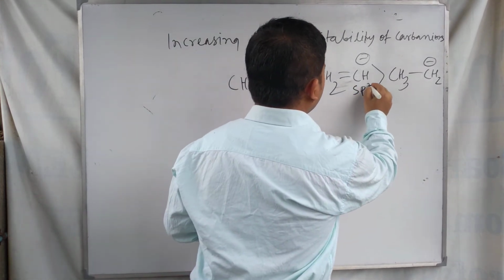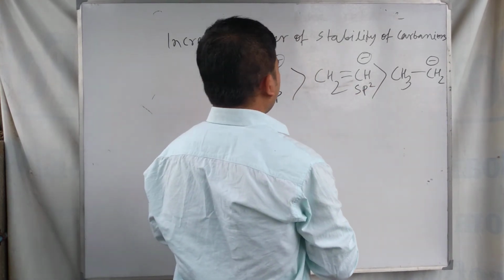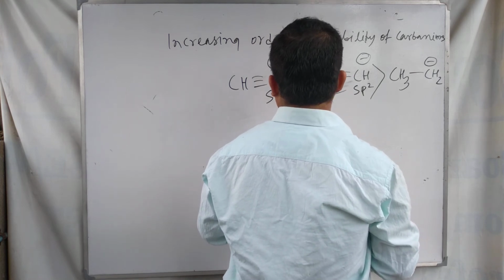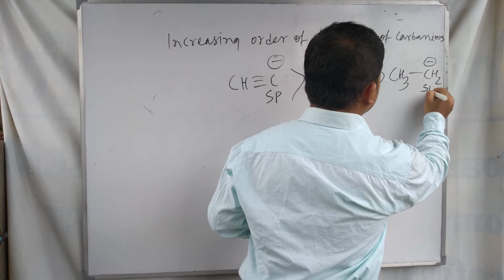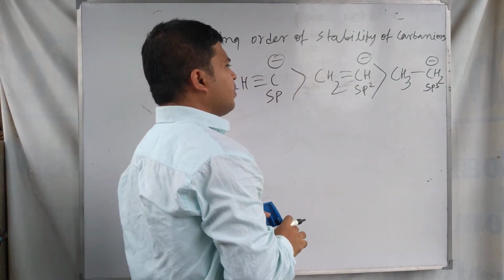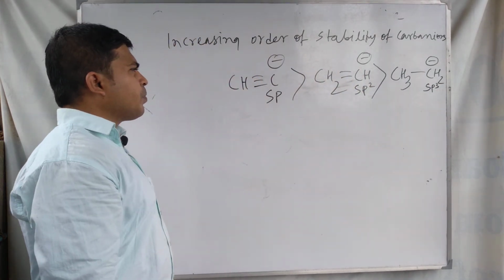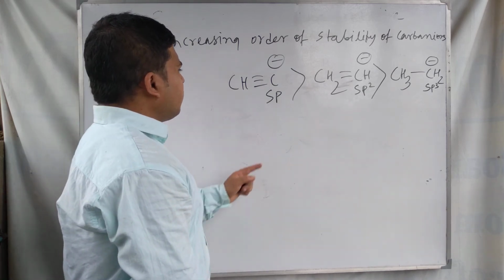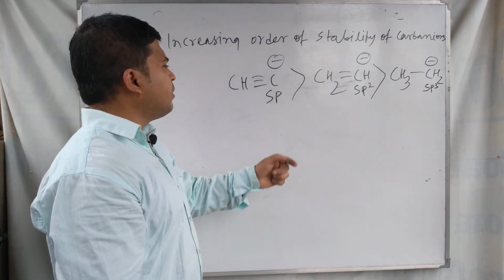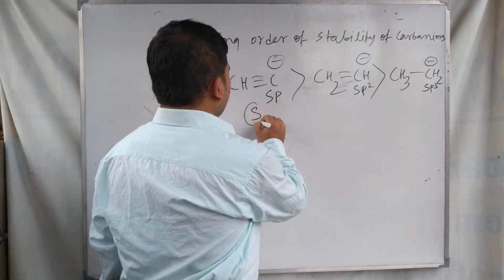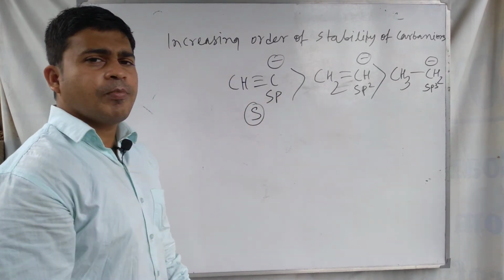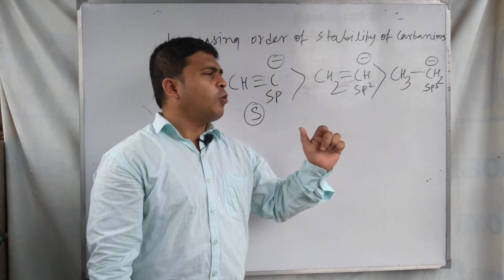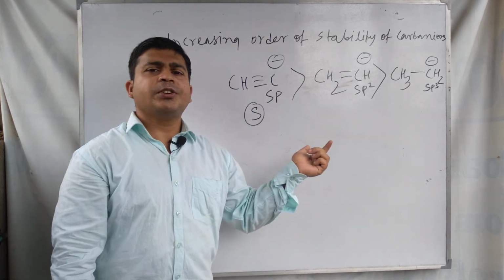Here it is sp2 hybridized, and here it is sp3 hybridized. If the hybridization is sp, then the s character is more in this case, and more s character means closer to the nucleus, more attraction, and less reactive.